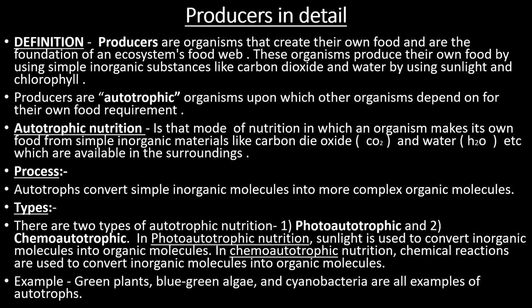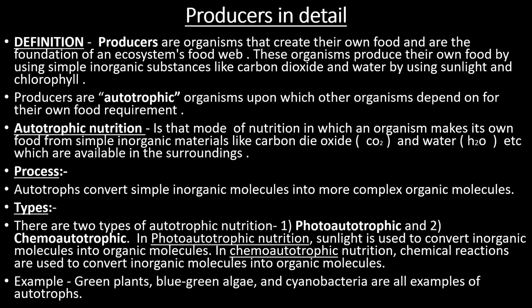Now, these things, carbon dioxide, water, chlorophyll, and sunlight, are all inorganic substances, and by the process of photosynthesis, they are converted into carbohydrates that are organic substances. So this is the process of photosynthesis by which producers or the green plants prepare their own food. So they are known as producers. These organisms produce their own food by using simple inorganic substances.